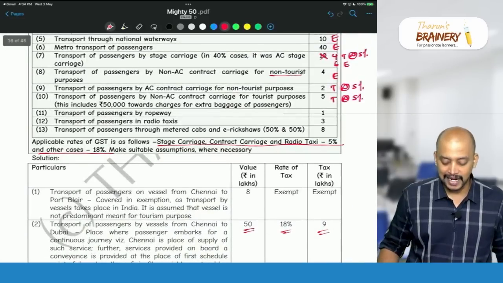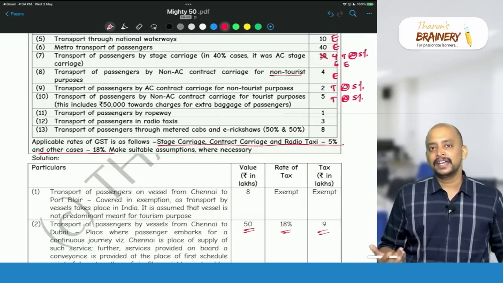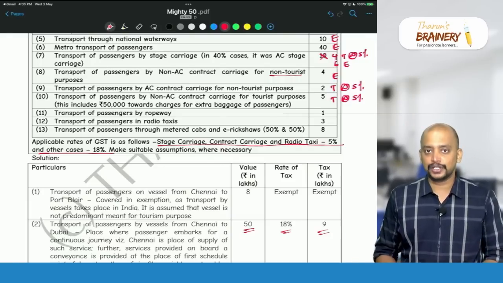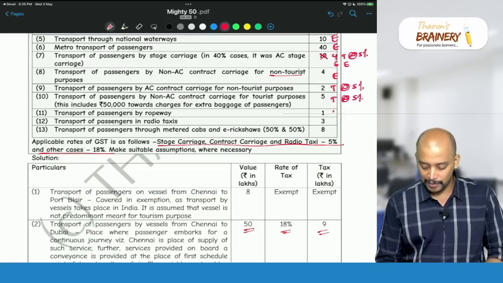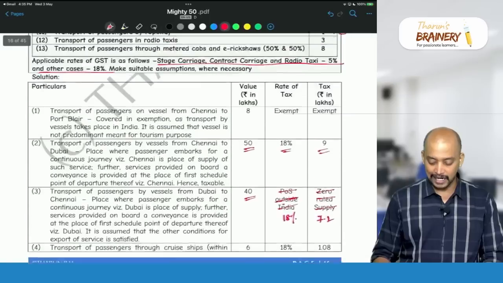Then next, transportation of passengers by ropeway. So, ropeway, we don't have any exemption with respect to ropeway and all. So, therefore, it will be taxable and the rate of GST will be 18% because it is others. So, that one will be taxable at 18%.